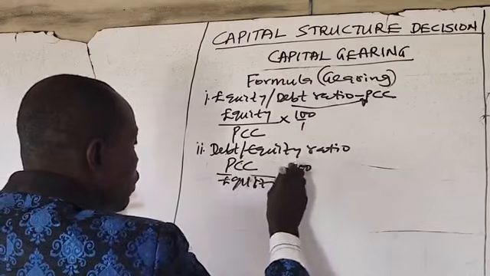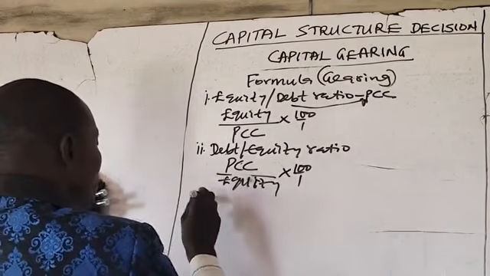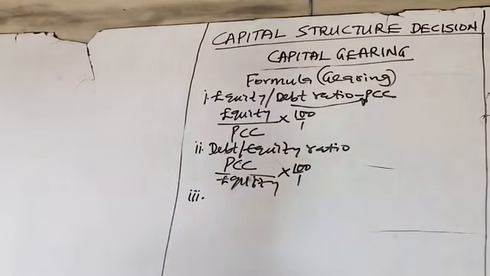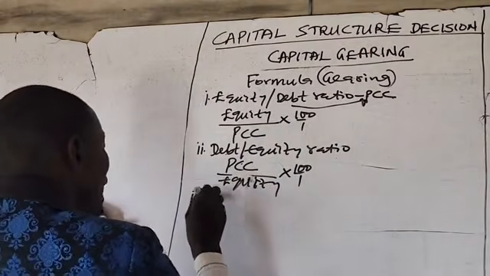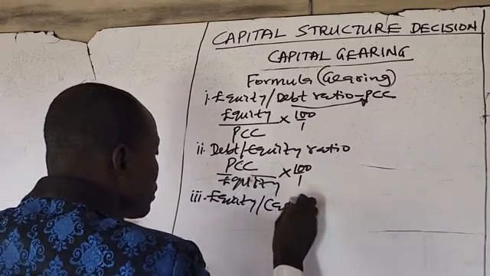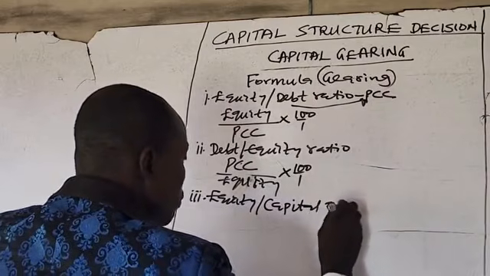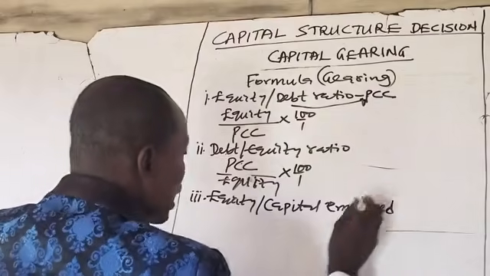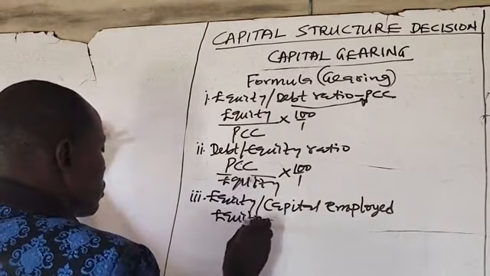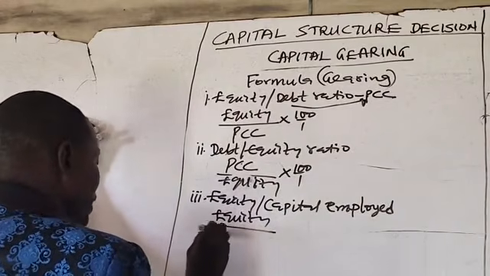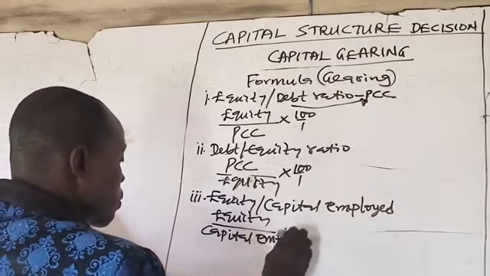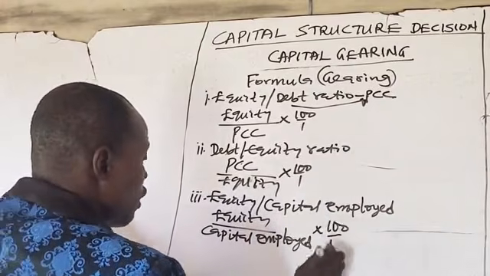times 100/1. Number three, we have equity to capital employed, the ratio of equity over capital employed times 100/1.